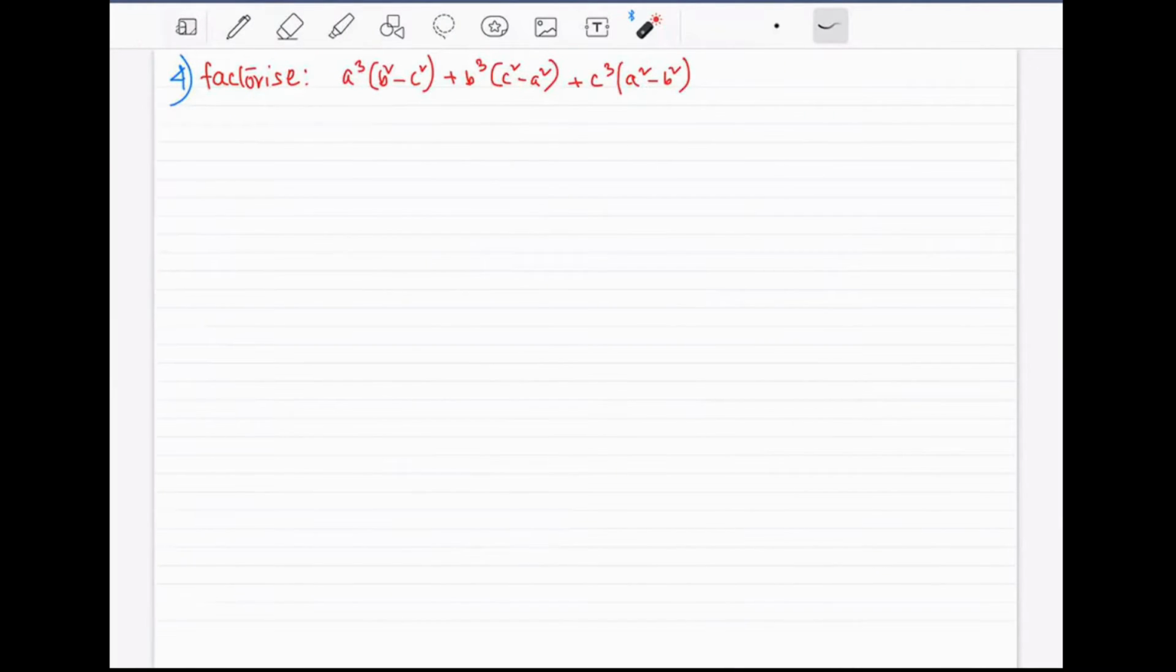Number 4: a cube (b square minus c square), b cube (c square minus a square), c cube (a square minus b square). Okay, you might think that you want to do (b plus c)(b minus c), breaking it down like this. No, that's not it. We don't want to work like that. What we want is to factorize it.